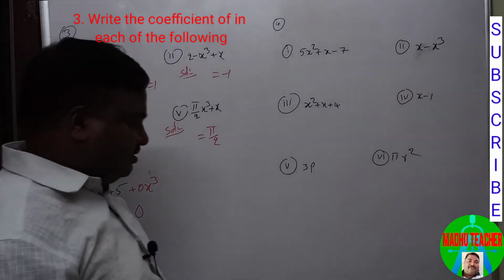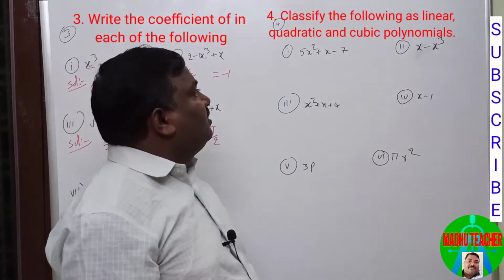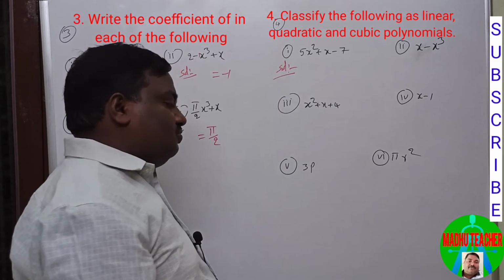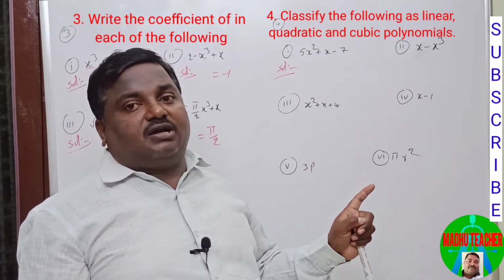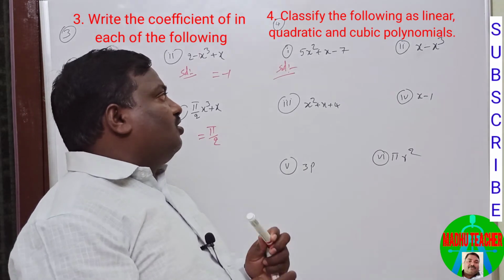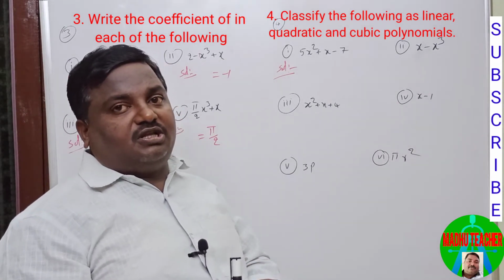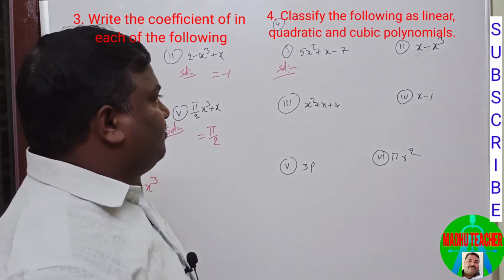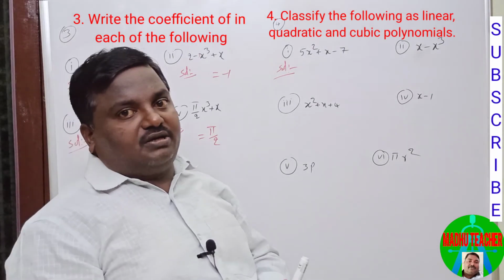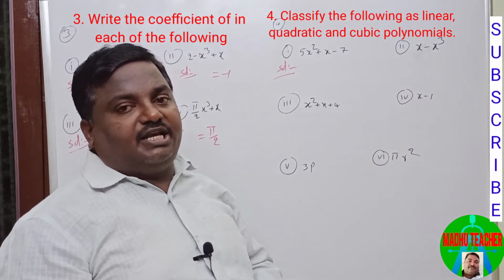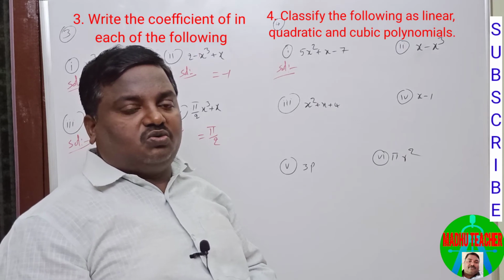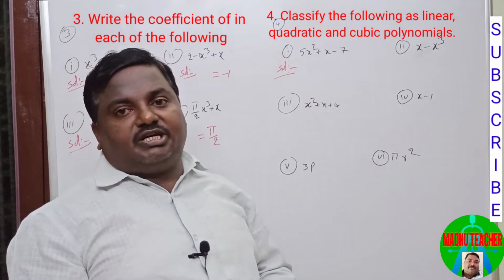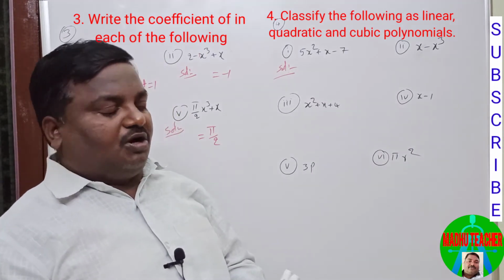Okay, next, the fourth bit is: classify the following as linear, quadratic and cubic polynomials. So what are linear, quadratic and cubic polynomials? A polynomial in which the highest degree is 1 is called a linear polynomial. Next, quadratic: a polynomial in which the highest degree is 2 is called a quadratic polynomial. And if the highest degree is 3, the polynomial is called a cubic polynomial.